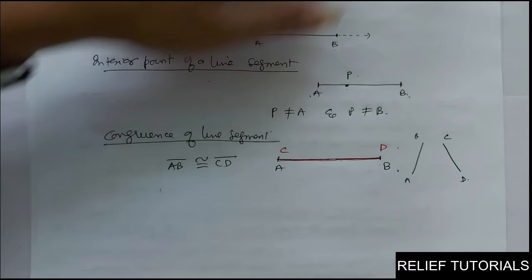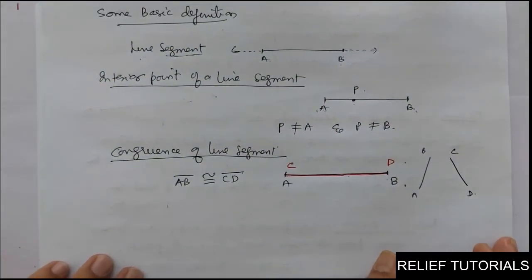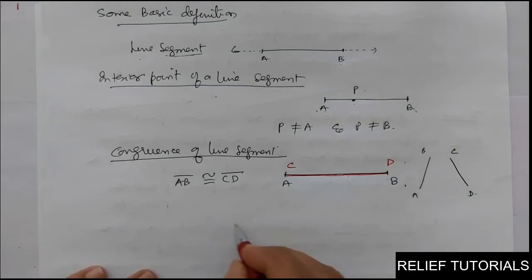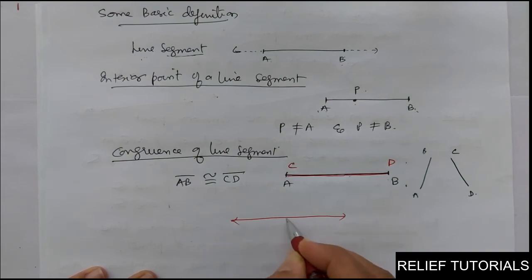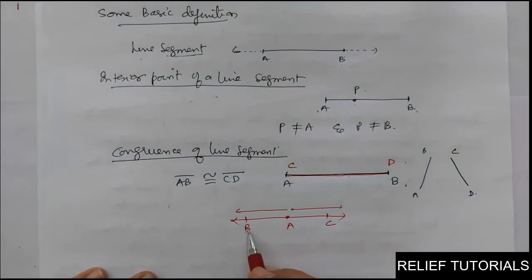Now, opposite rays. We have already discussed lines and angles. Two rays AB and AC are said to be opposite rays if they are collinear and point A is the only common point of these two rays. See here, this is ray AB and this is ray AC. They are opposite rays, and these three points are collinear points.